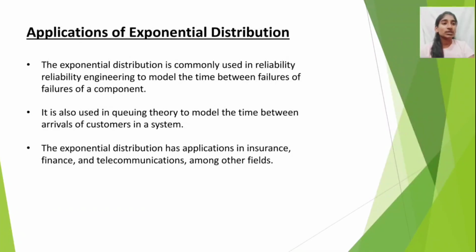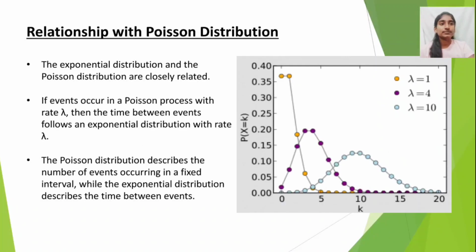Applications of exponential distribution. The exponential distribution is commonly used in reliability engineering to model the time between failures of a component. It is also used in queuing theory to model the time between arrivals of customers in a system. The exponential distribution has applications in insurance, finance, and telecommunications, among other fields.